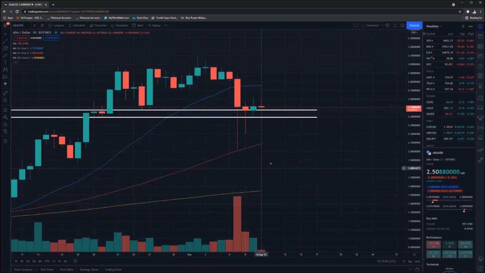But based on the MACD, I really do think that our downwards trend, if we're specifically looking at ADA, has finished, and we're going to start moving in a bit more of a positive manner. But in saying that, we really need to maintain these key support points here.